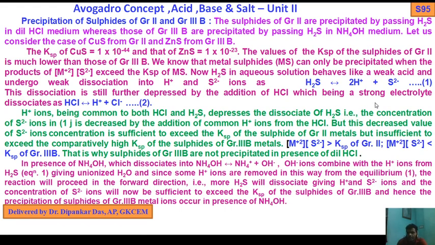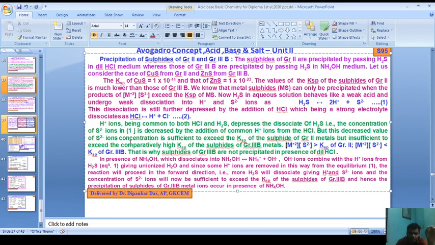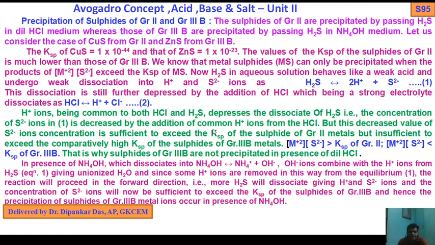That is, the concentration of S2- ions in equation 1 is decreased by the addition of common H+ ions from the HCl, but this decreased value of S2- ion concentration is sufficient to exceed the KSP of the sulfides of group 2 metals, but insufficient to exceed the comparatively high KSP of the sulfides of group 3B metals.